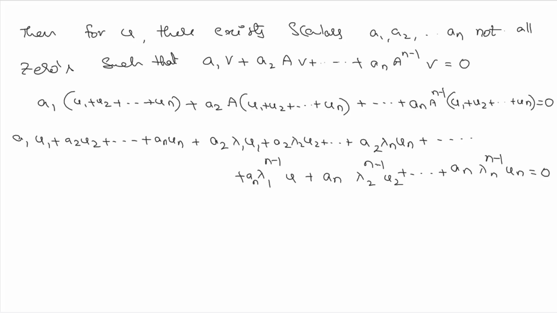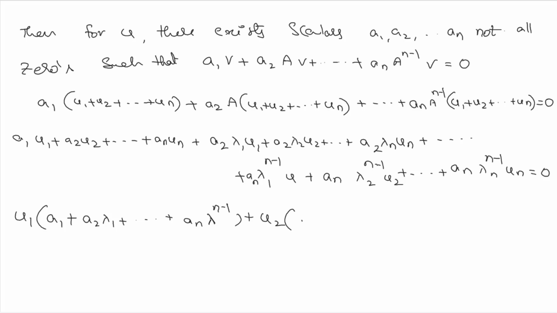So from this we observe that if you take u1 common, we see a1 plus a2 lambda 1 plus and so on plus an lambda 1 to the power of n minus 1,